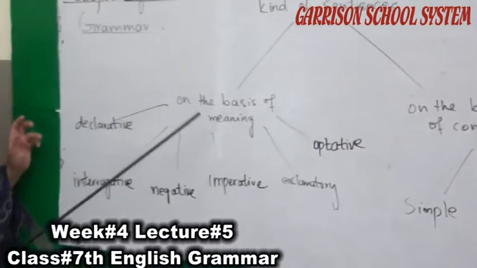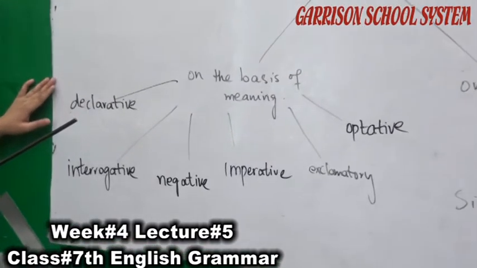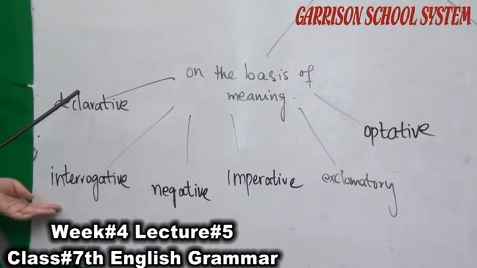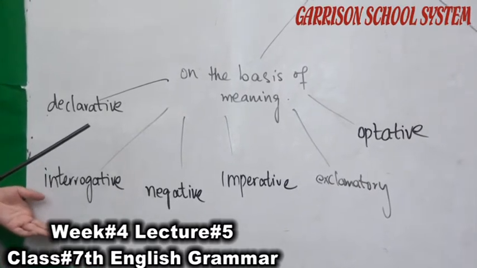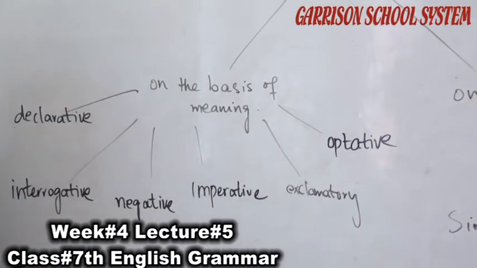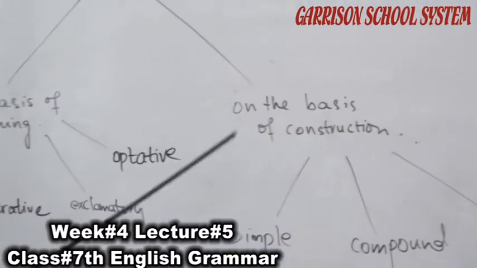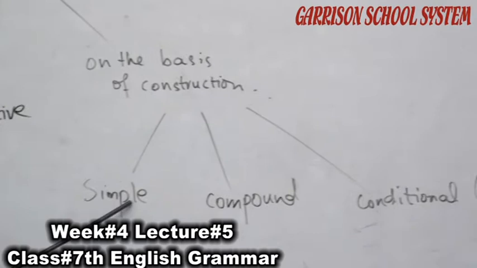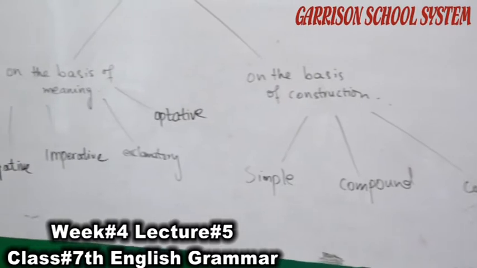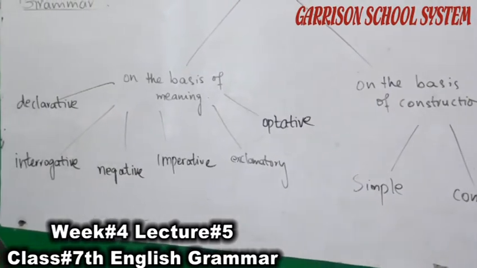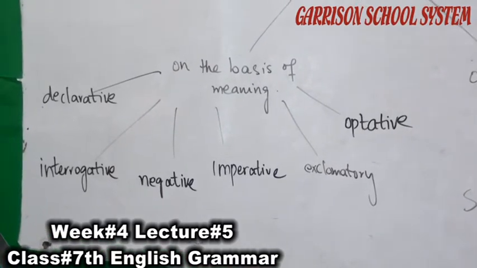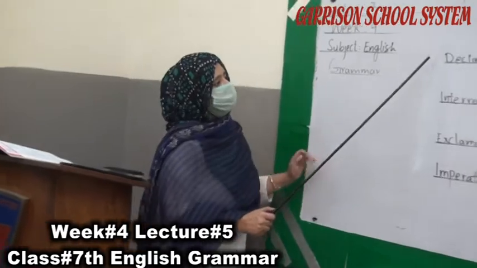On the basis of meaning, we will further divide the sentences into 6 main types, but in your book today we will discuss 4 main types. Then on the basis of construction, there are 3 different types of sentences: simple sentence, compound sentence and complex sentence, also known as conditional sentences. So we will discuss the 4 main types of sentences on the basis of their meanings.